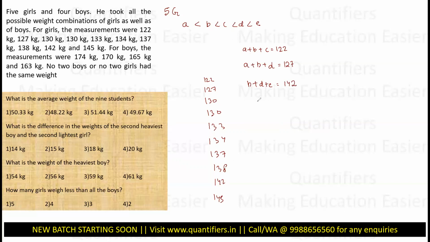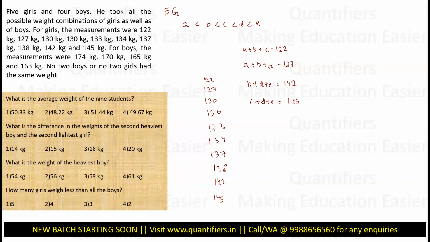And CDE is 145. So these are the 4 equations that I can make. But there are 5 variables, which will be the fifth equation? Think it out. Very good if you have reached that.